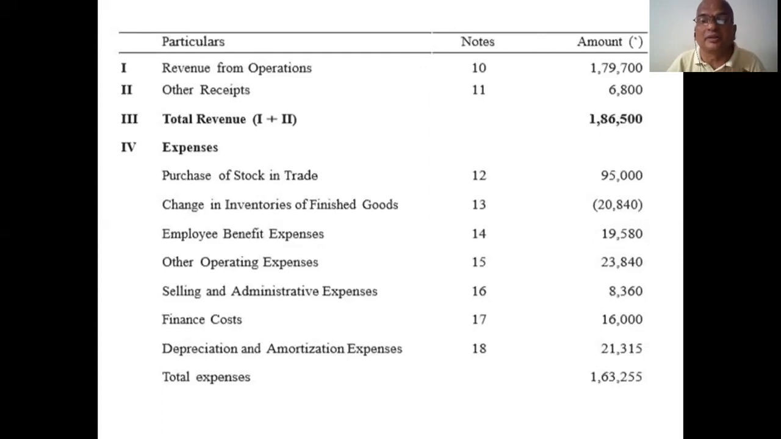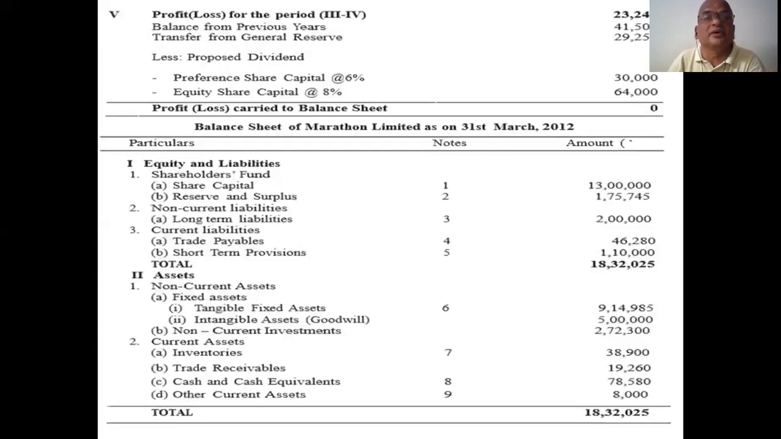Notes 10, 11, 12, 13, 14, 15, 16, 17, 18. All amounts from notes 10 to 18 come under this P&L account. Adding notes 10 and 11, you get total revenue. Expenses from notes 12 to 18, you add, you get total expenses. Then subtracting Roman number 4 from 3, you get profit for that period.